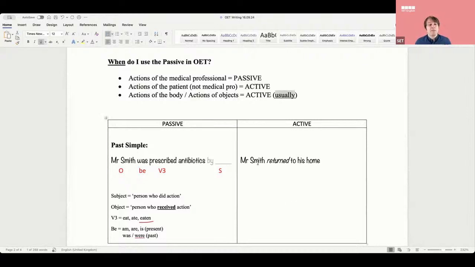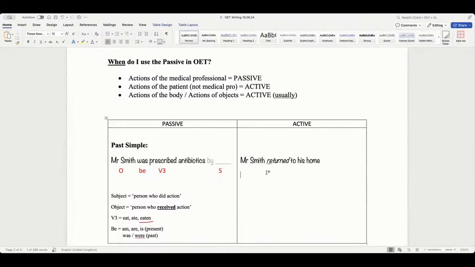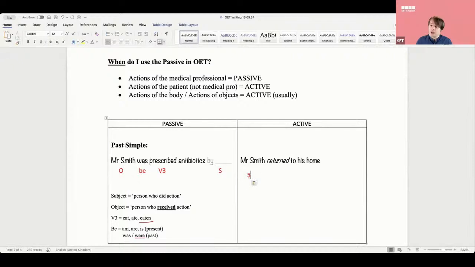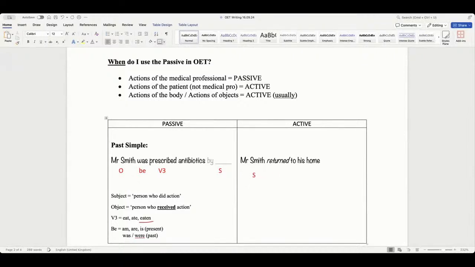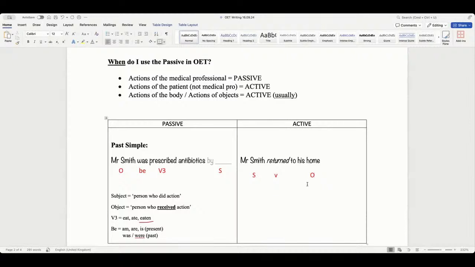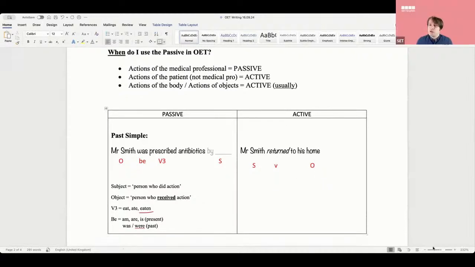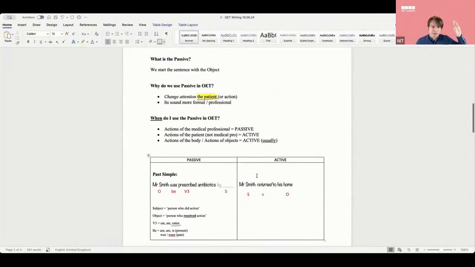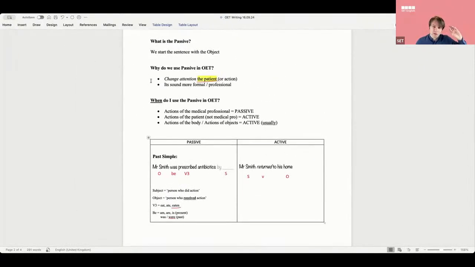So for example, this, Mr. Smith, is he the subject or the object here? He's actually the subject, right? And returned, what's that? Verb. And then we have here the indirect object, okay? So, does this make sense so far? Put your hand up if you want to ask me some questions, but I think we've got some ideas on the board.